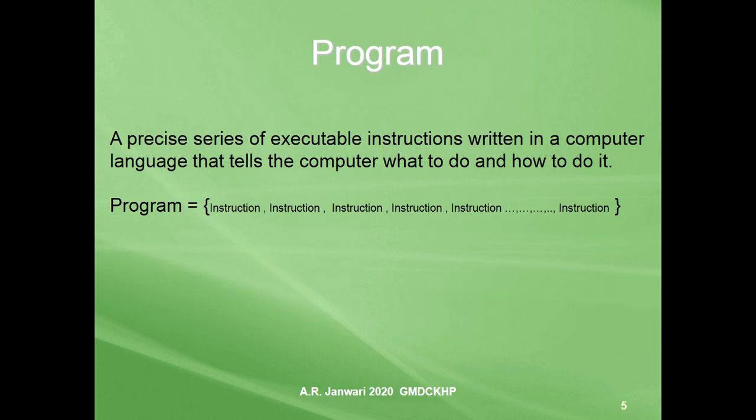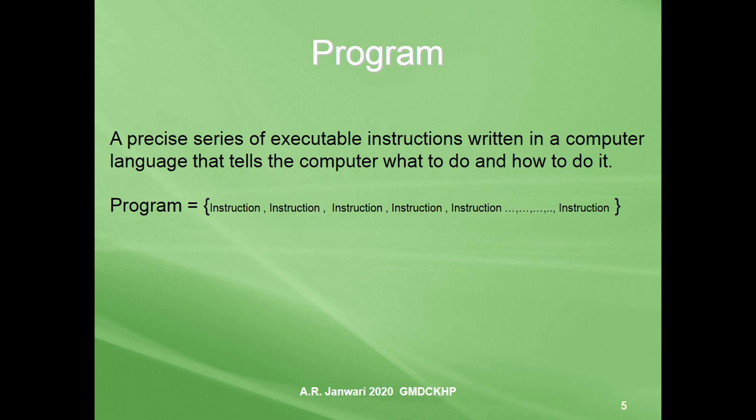The term program is defined as a series of executable instructions written in a computer language that tells the computer what to do and how to do it. Students, it is just like a written paragraph of a recipe, or a letter which you write in a computer language.